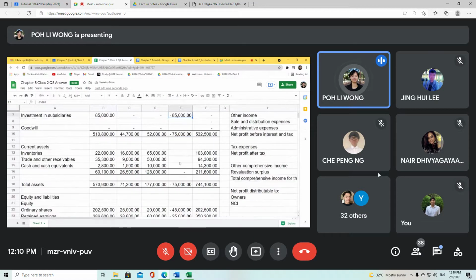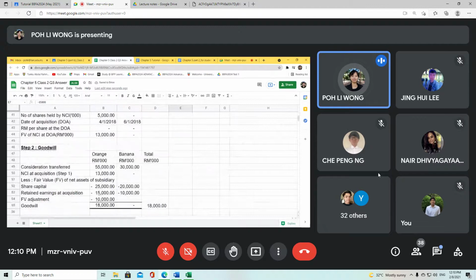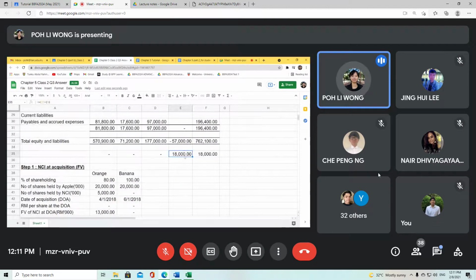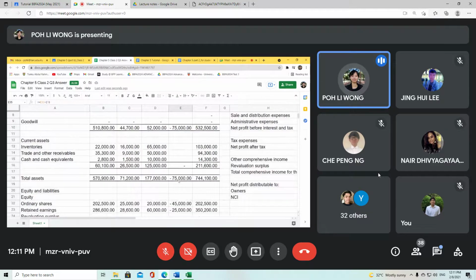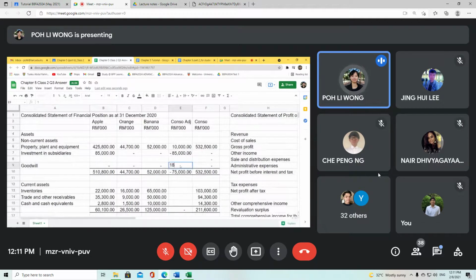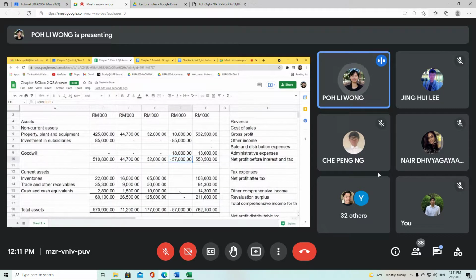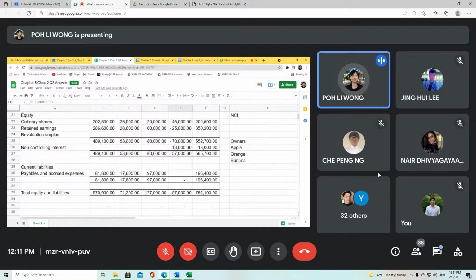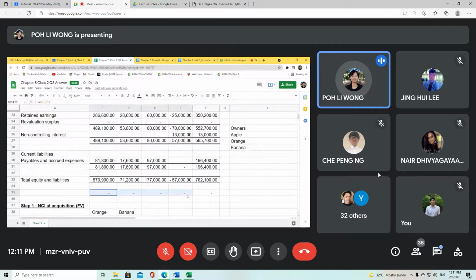And the last one is to calculate your goodwill. You know that your goodwill is 18 million and my balance is also 18 million, so I will take in my goodwill of 18 million. Now my consolidation adjustment for my assets part is 57 million. My liability part is also 57 million. So it tallies for my first step.